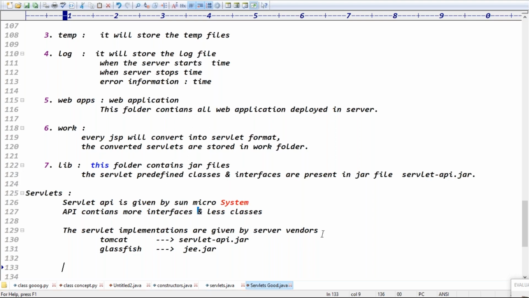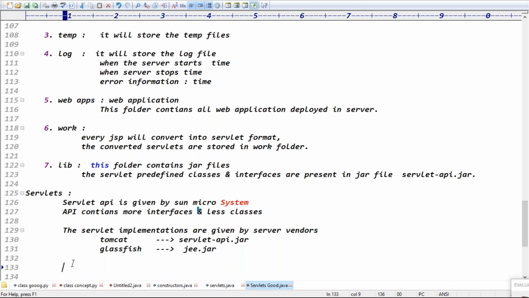Guys, as a developer, we will write the code based on the API, right? Today I'm going with the Tomcat server. Then in the build path, which jar file, which implementation do I have to give? Servlet-api.jar, right? Today I'm using the Tomcat server, so we need that Servlet-api implementation.